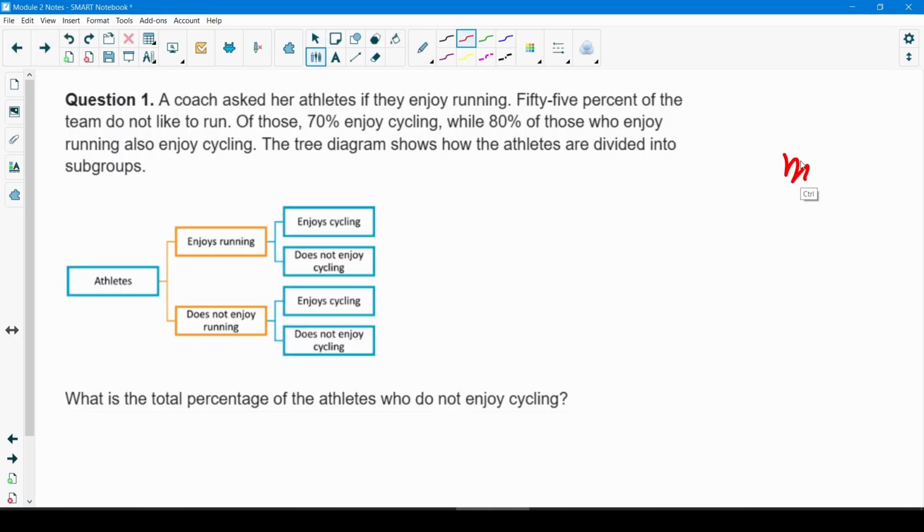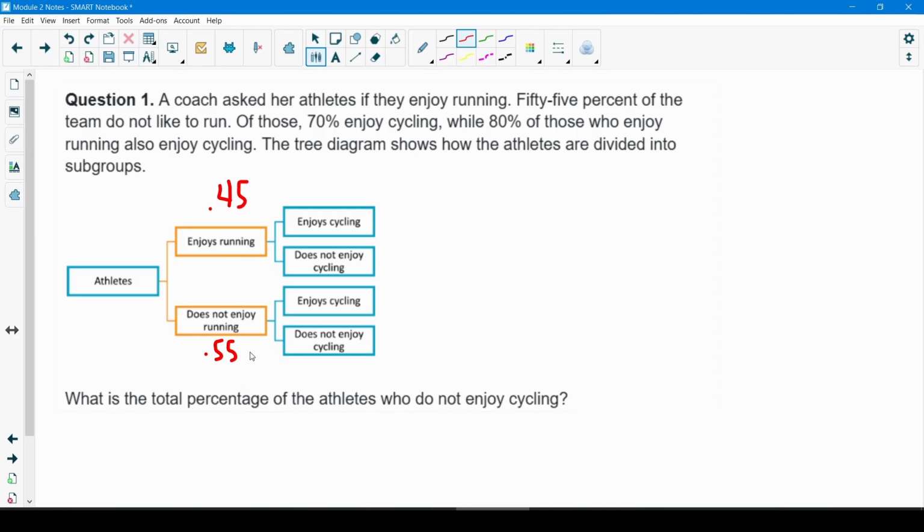A coach asks her athletes if they enjoy running. 55% of the team do not like to run. So I'm going to start by writing a 0.55 down here, and I can tell that the other percentage must be 45% or 0.45, just subtracting that from 100%.